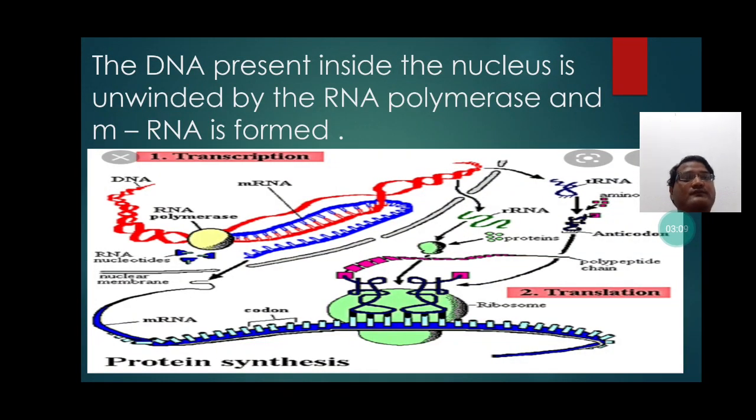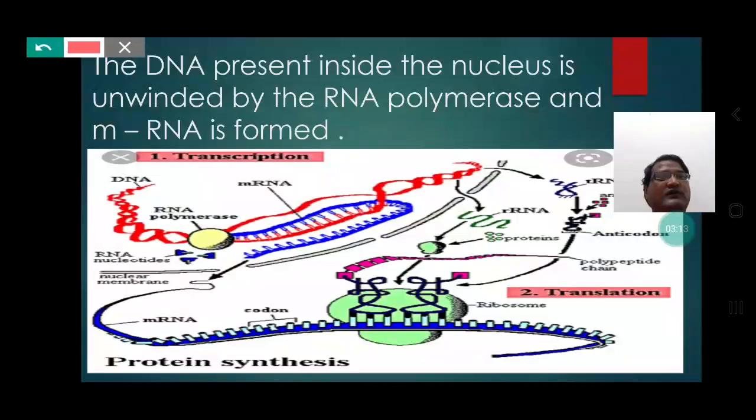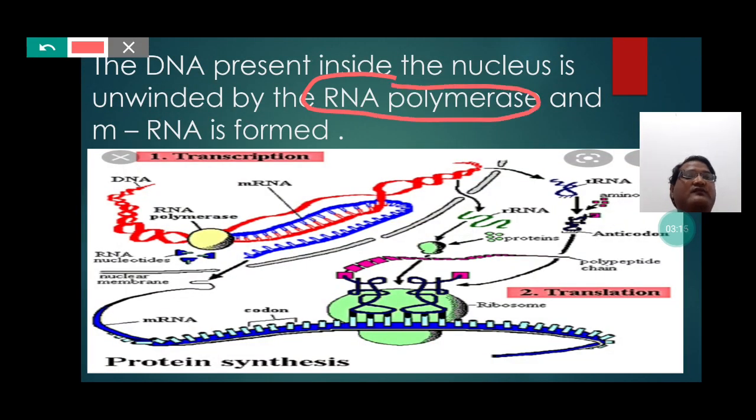So, students, it is the RNA polymerase, the main function of which is to transfer the information for the protein synthesis present in the form of genes on the DNA into the mRNA.